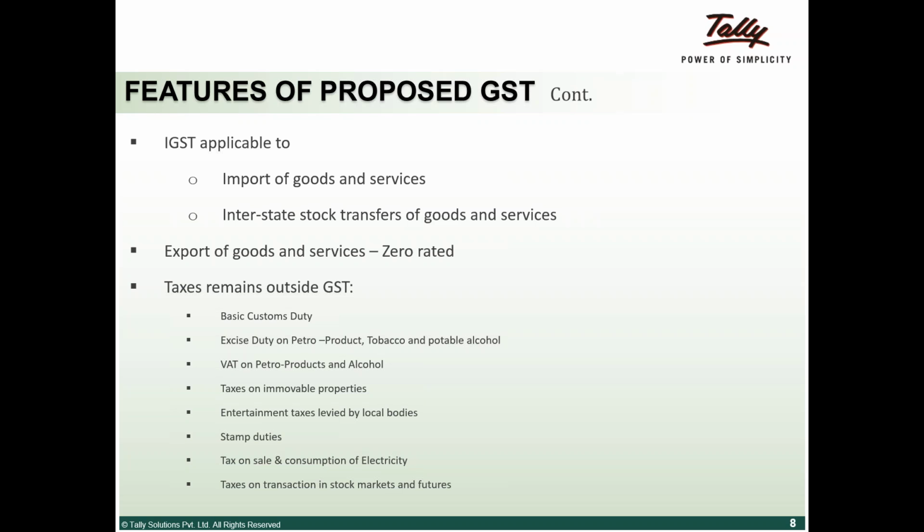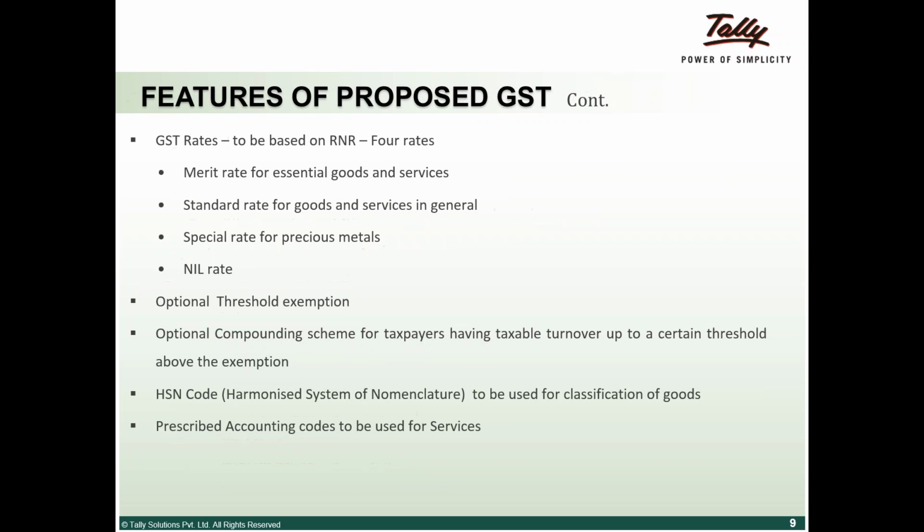Basically, tobacco is one product which will attract both GST as well as excise. That's why we have said that excise on petrol product and tobacco and alcohol. Alcohol is completely out from GST. As far as petroleum products are concerned, they are in the GST, but the effective date has not been fixed. But tobacco is both GST as well as excise.